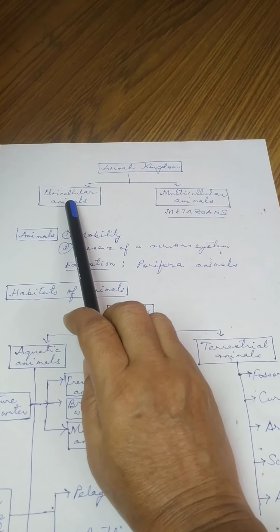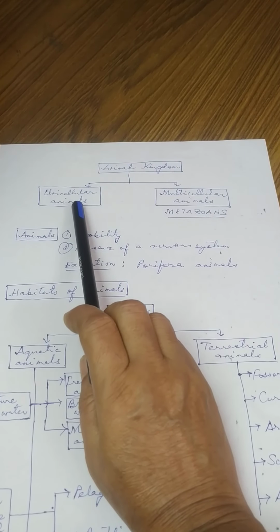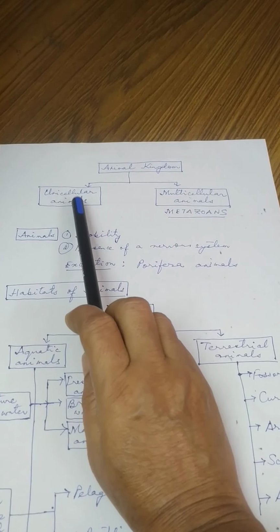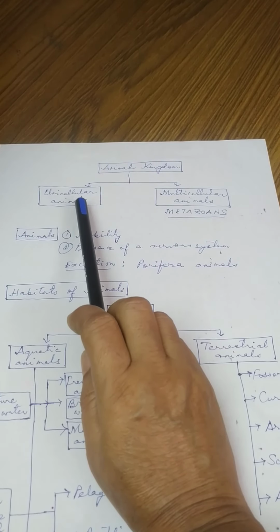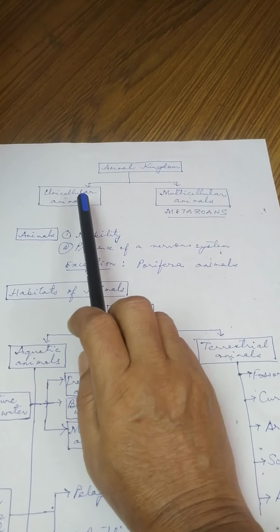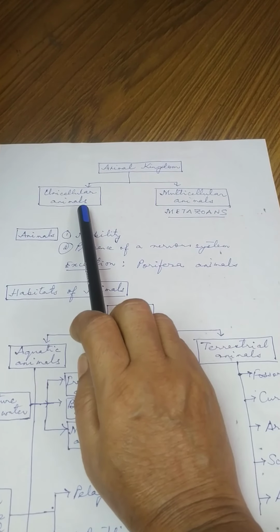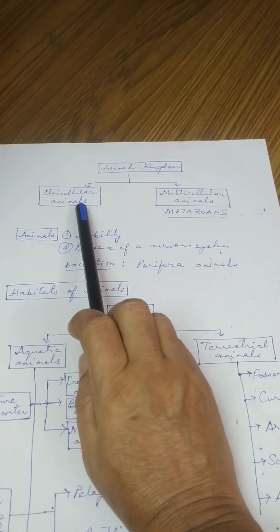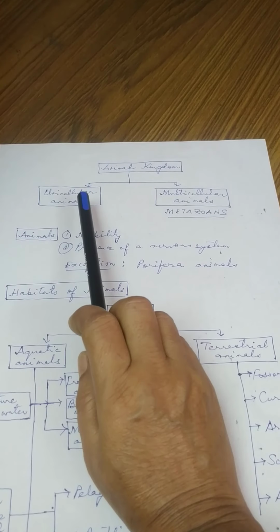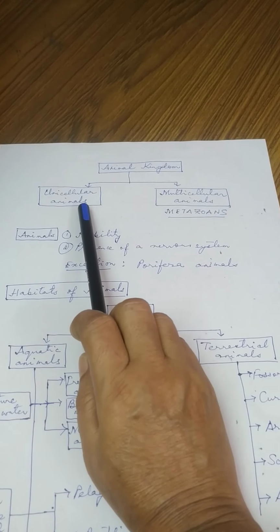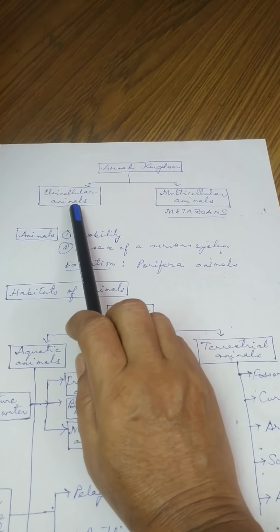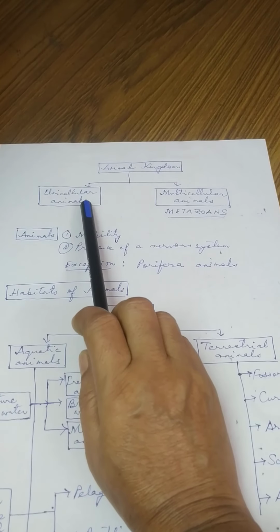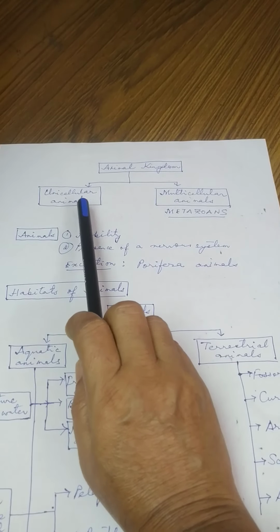Now, what are unicellular animals? Unicellular animals are the animals which are made up of only one cell. The animals which are made up of only one cell are known as unicellular animals.